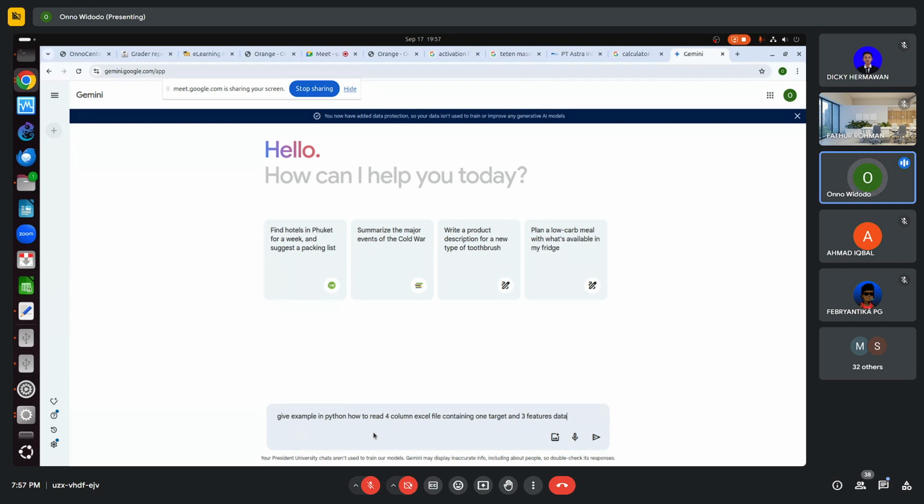This is on how to read. No, not five column. For example, Iris data has five column data, one target and four features. That's Iris. The example is Iris actually.